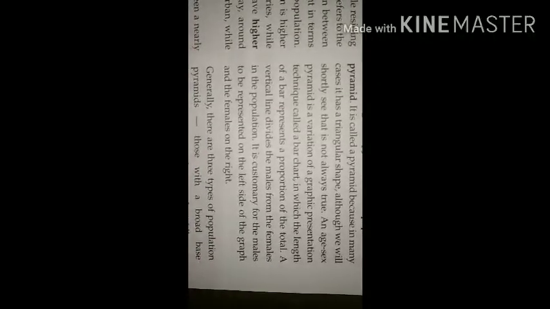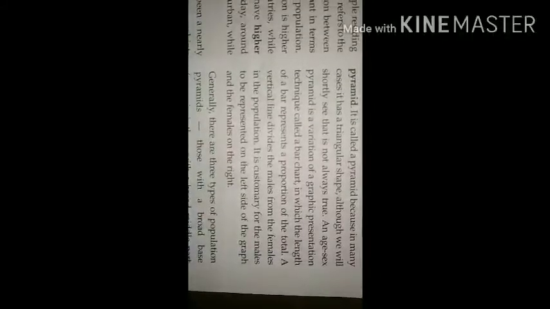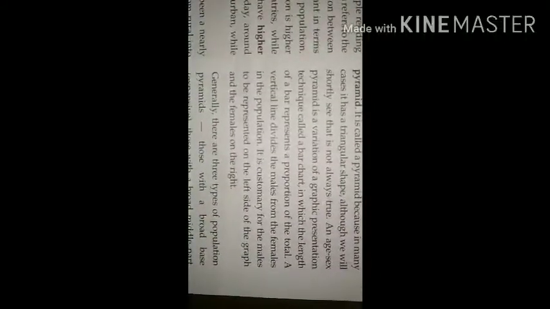An age-sex pyramid is a variation of a graphical presentation technique called a bar chart, in which the length of a bar represents a proportion of the total. A vertical line divides the males from the females in the population. It is customary for the males to be represented on the left side of the graph and the females on the right. Generally, there are 3 types of population pyramids.